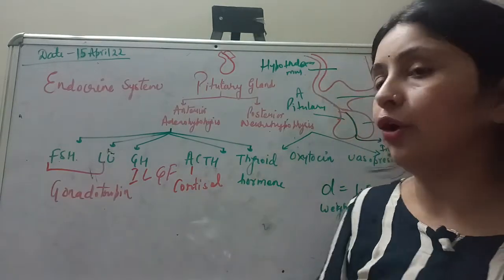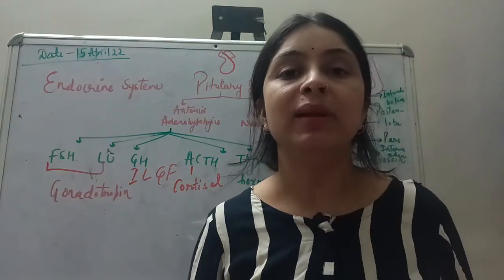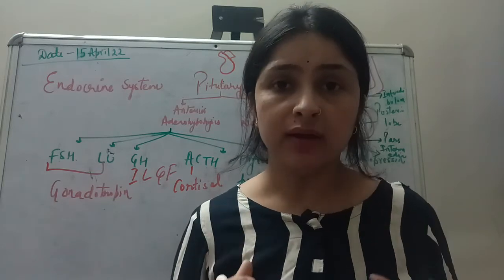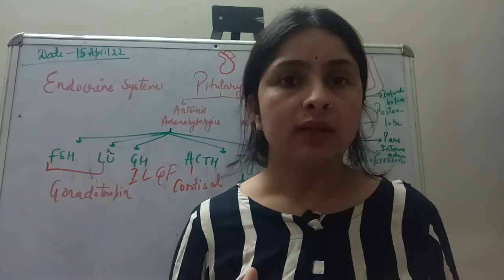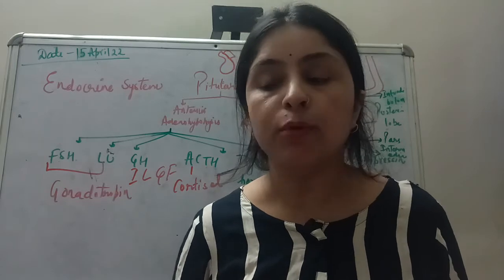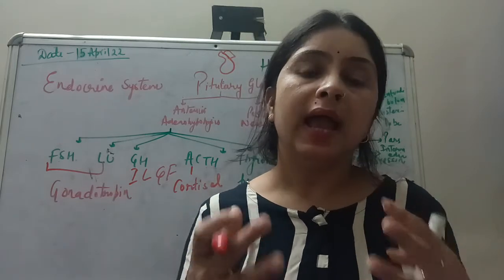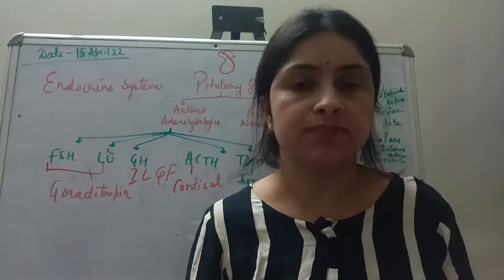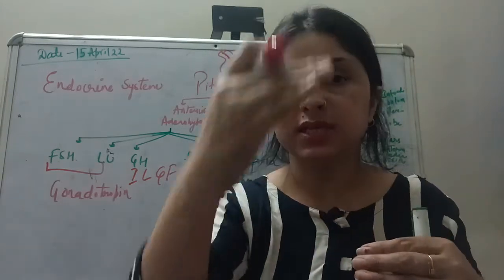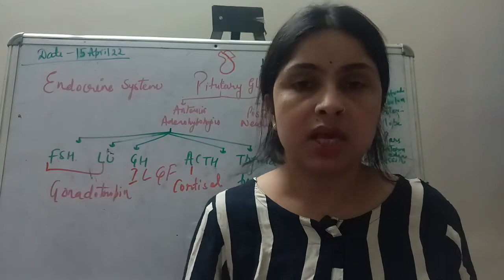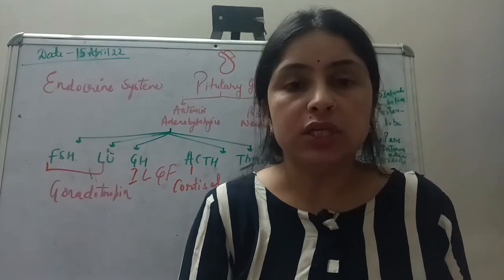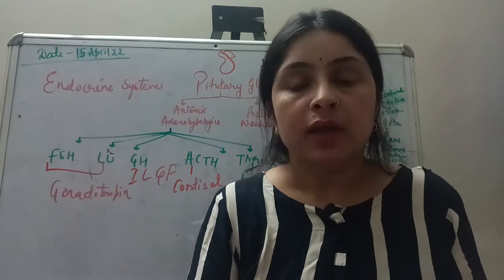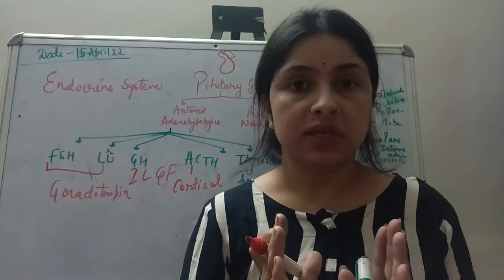Moving on to the thyroid hormone. As you all know, the thyroid plays a very critical role in metabolism. So whenever you are feeling low, that means proper metabolism is not going on in our body. And you know that metabolism basically consists of two parts, anabolism and catabolism. Anabolism is a build-up process and catabolism is a breakup process. When there is a balance between these two processes, metabolism will be balanced, there will be no problem.